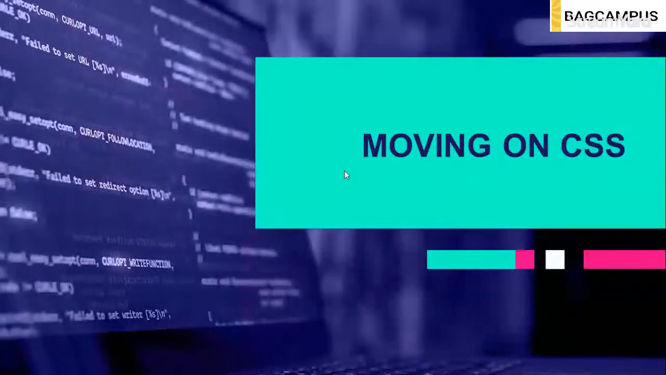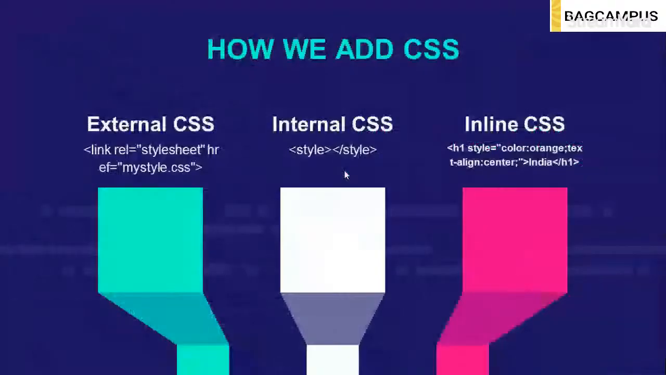Let's move on to CSS, Cascading Style Sheets. So there are three types of CSS we can add: external, internal, and inline. We have just discussed inline CSS, where we use the style attribute and put it in the element. So we will now discuss what internal CSS is, right?